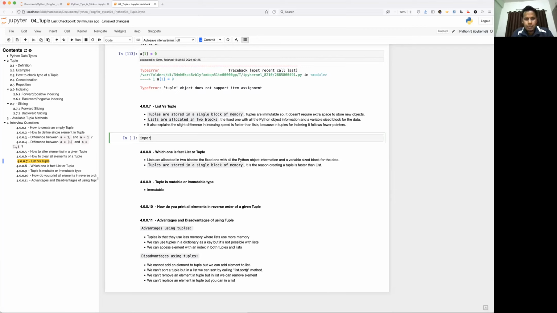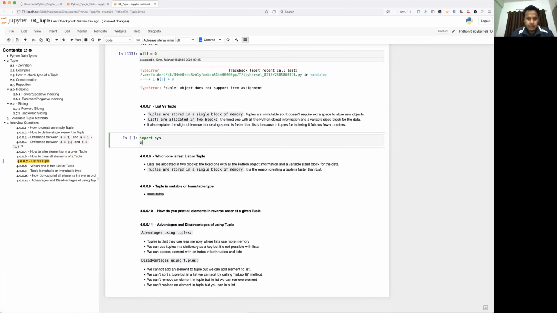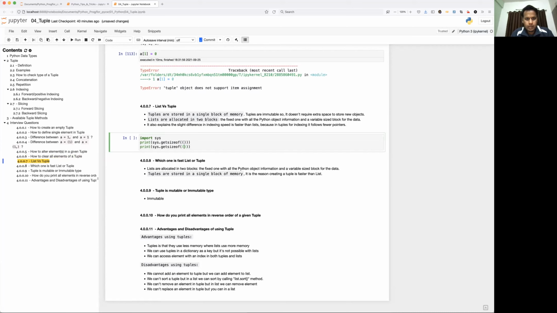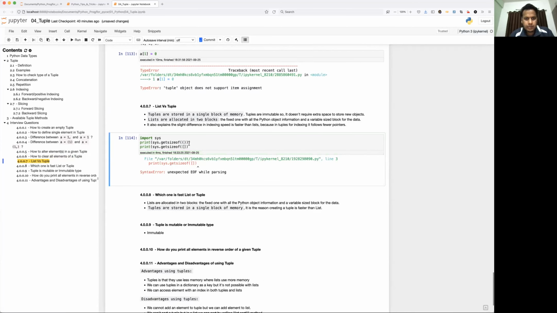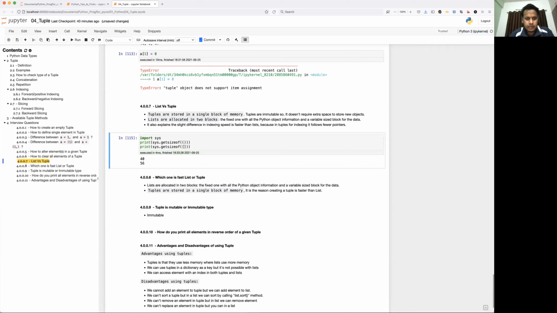So I'll import one library. This is just for your reference. Don't worry about the import, because I'll be talking about import functionality in the modules classes. Import sys, then we have sys dot getsizeof of, let's say, an empty tuple. Just do some print. I'll give an empty list. So here, this is the type of.